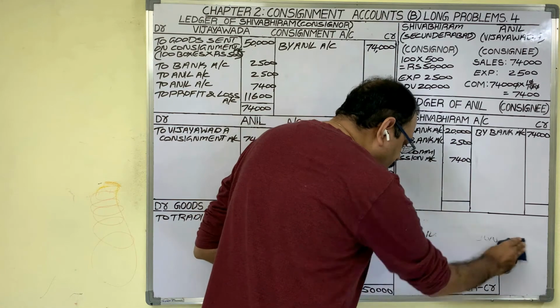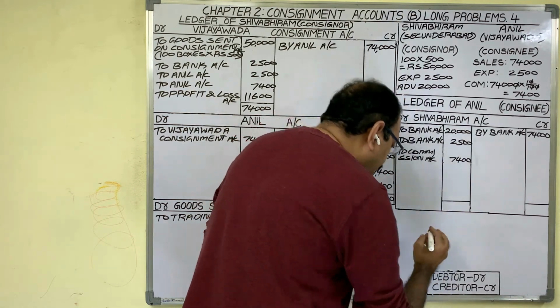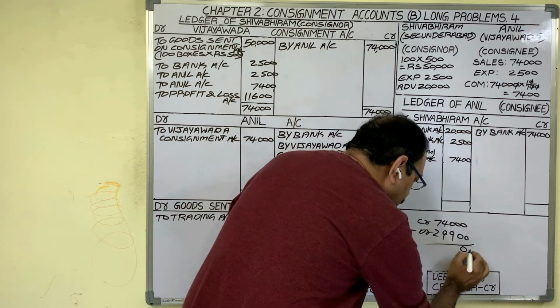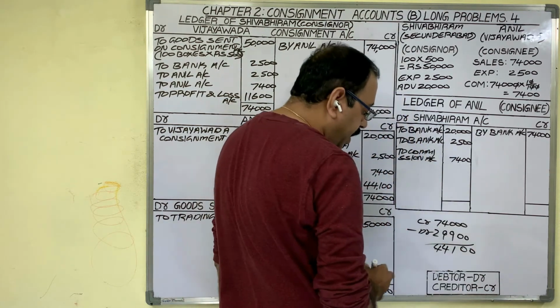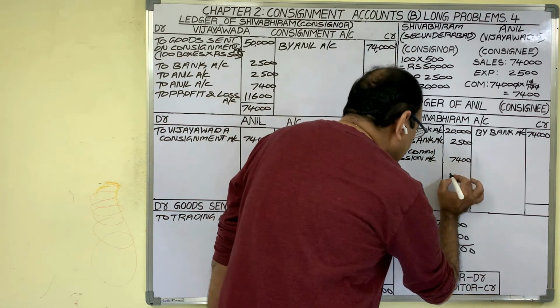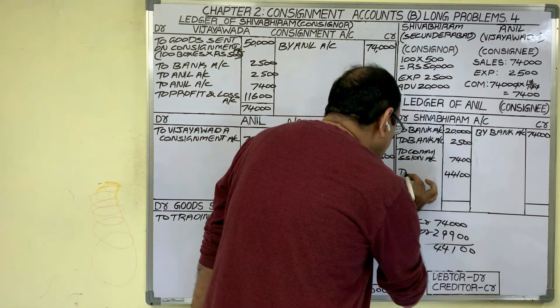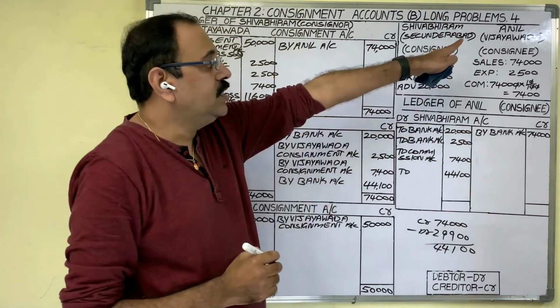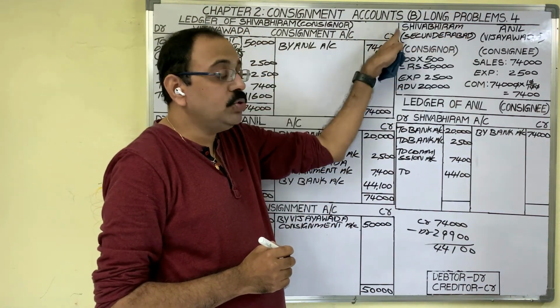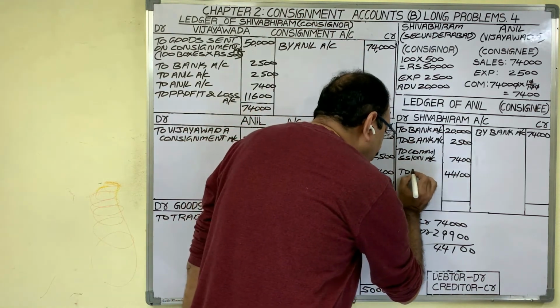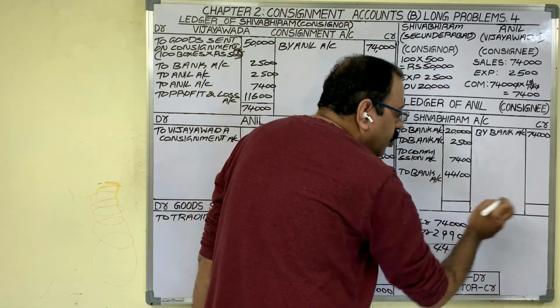Credit total is more. In rough notes, put the credit total first minus debit total. Difference is 44,100. Debit total is less. On debit side, write down this amount. This is the due amount now. Anil settled this due amount by issuing a check. Therefore, for this amount, we should write to bank account. Two sides put the totals.